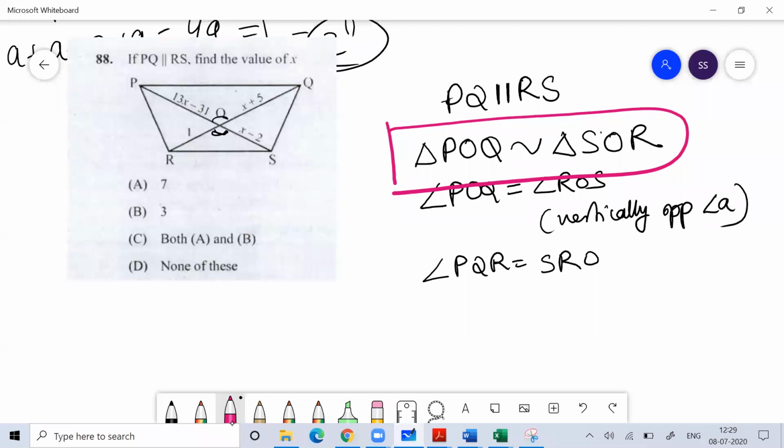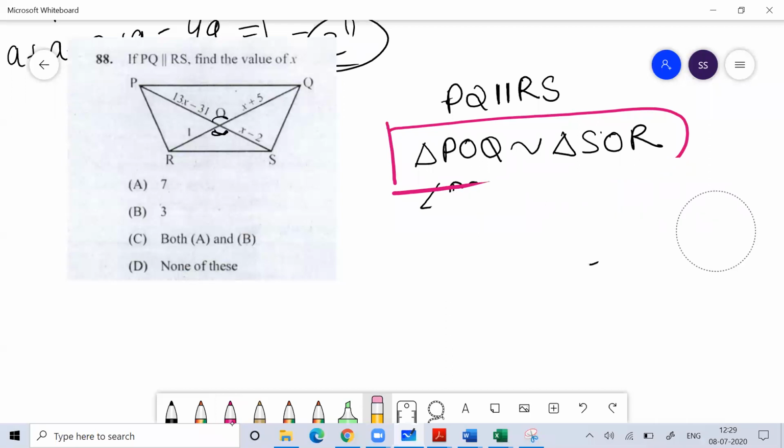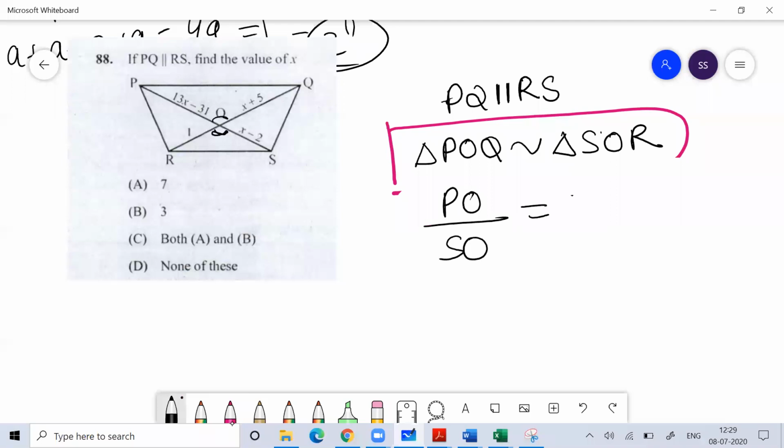So if two triangles are similar, then your sides are proportional. It means PO by SO will be equal to OQ by OR. So if they are equal, then you just need to put in the formula.